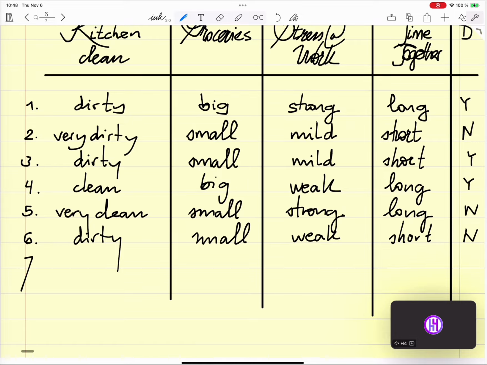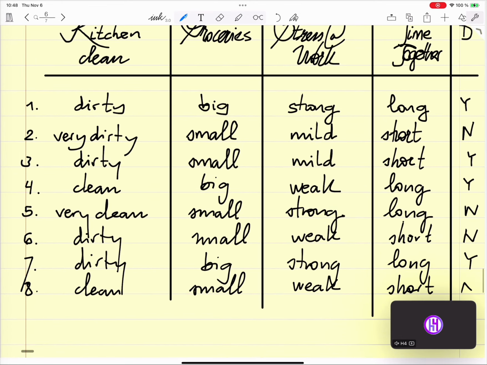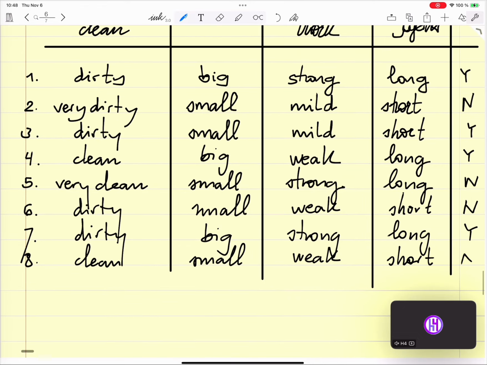Number 7 is dirty, big, strong, long interaction, intercourse. Number 8, I don't know, I'm just making it up, okay? Weak, short interaction, and no intercourse. I don't know if it makes sense. Every couple decides for themselves.